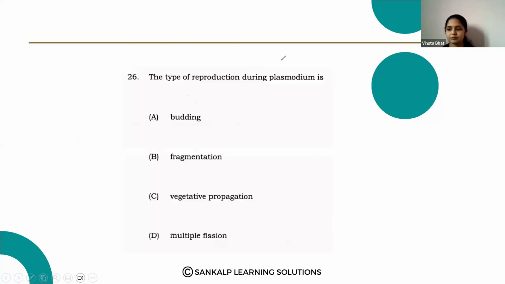Next question. The type of reproduction found in plasmodium. Budding, no, budding is found in yeast and hydra. Fragmentation is commonly found in spirogyra.